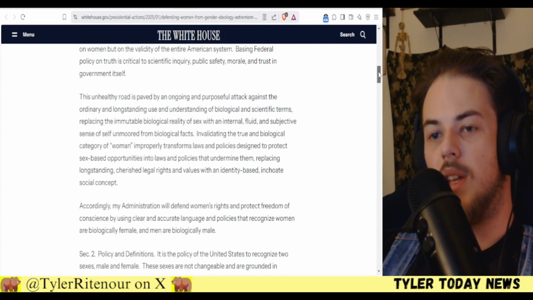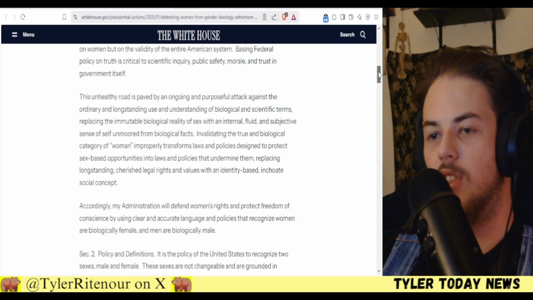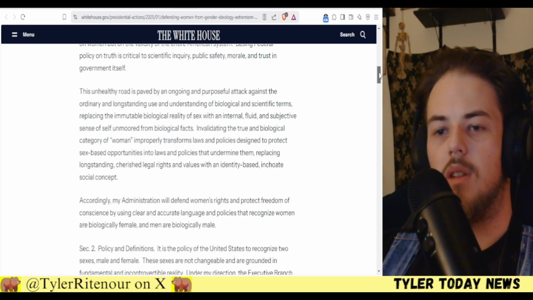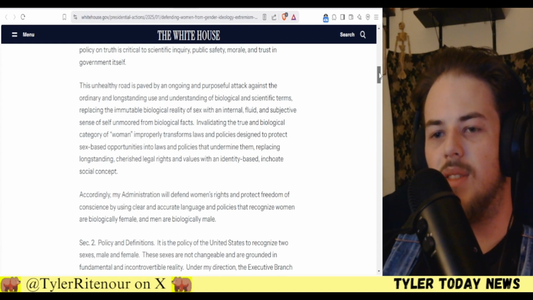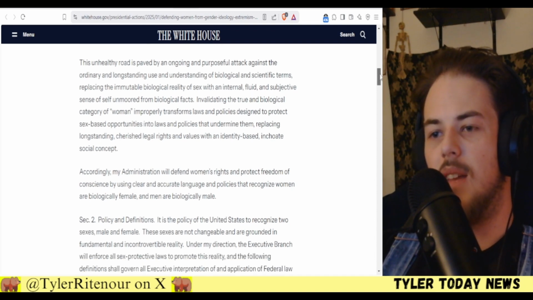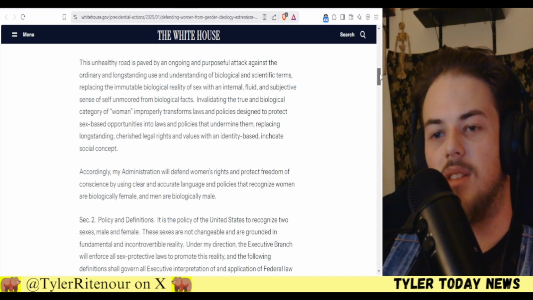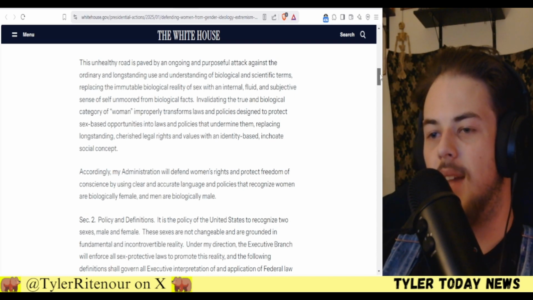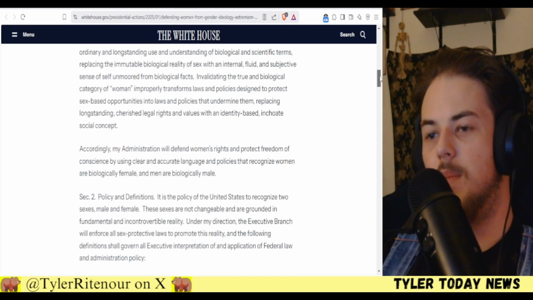This unhealthy road is paved by an ongoing and purposeful attack against the ordinary and long-standing use and understanding of biological and scientific terms, replacing the immutable biological reality of sex with an internal, fluid, subjective sense of self unmoored from biological facts, invalidating the truth and biological category of women, and transforming laws and policies designed to protect sex-based opportunities into laws and policies that undermine them, replacing long-standing, cherished legal rights and values with an identity-based, inchoate social concept."